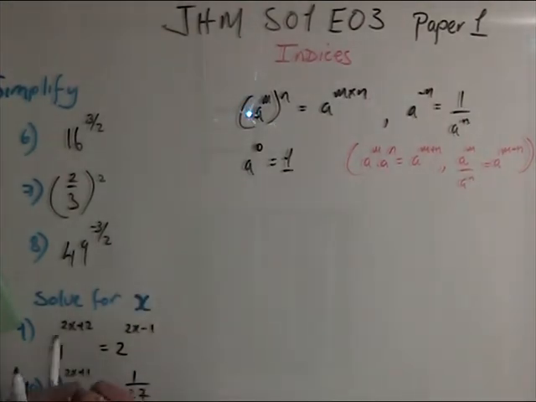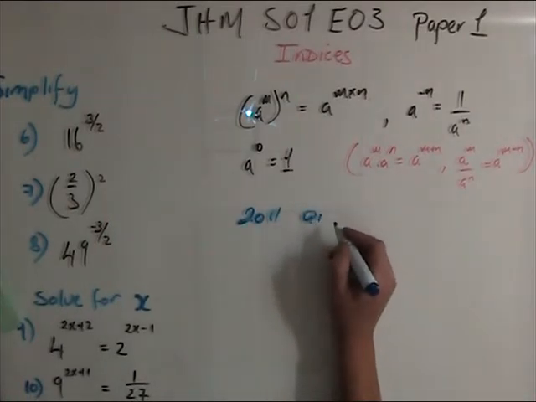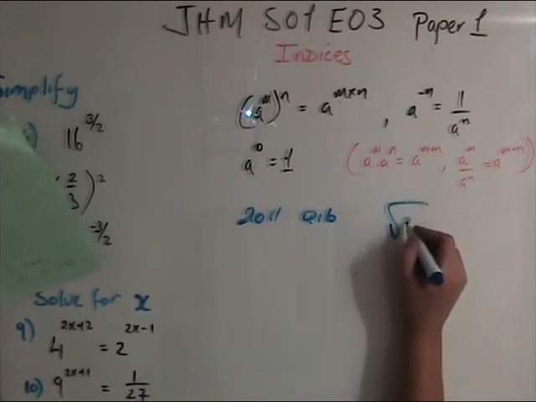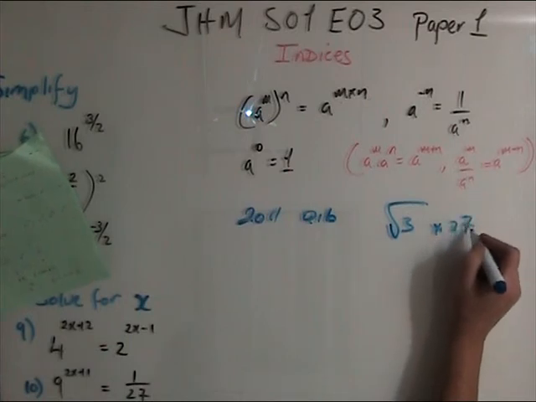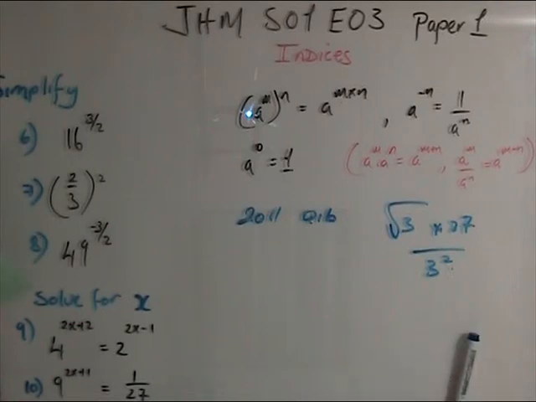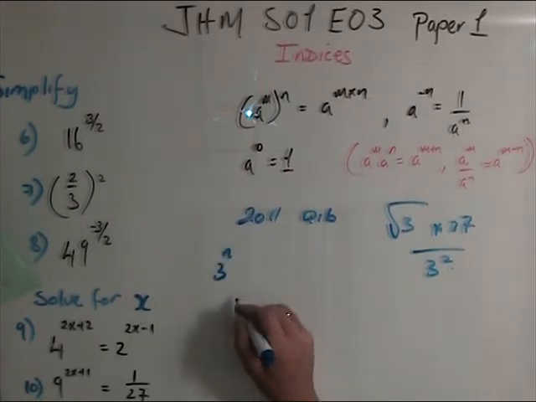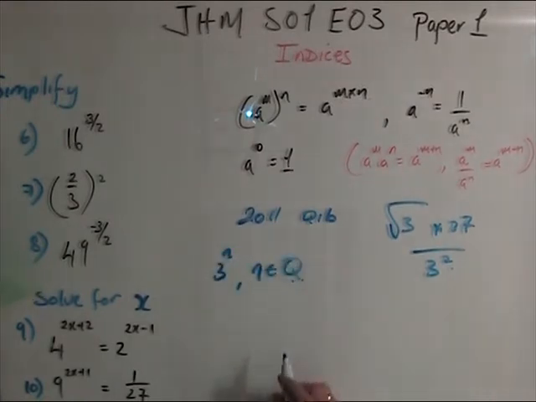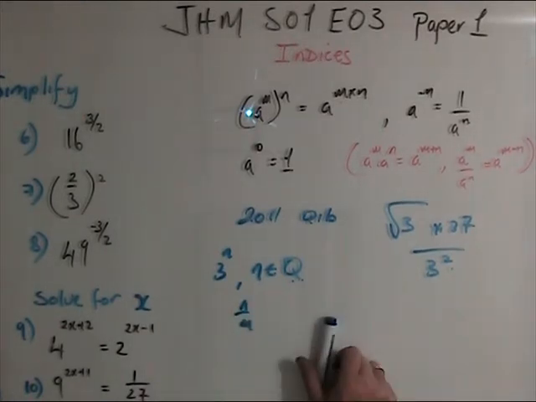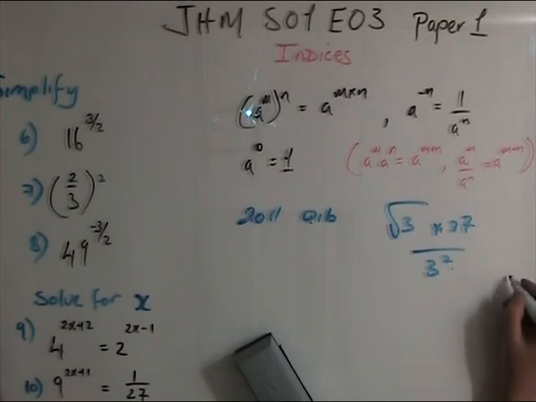This is paper 2011, and this is question 1b again. Let's have a look at this: square root of 3 times 27, all over 3 squared. It says, write in the form of 3 to the power of n, where n is an element of Q. What's Q? Q is anything in fraction form, the rational numbers. So how am I going to write this? Right, get the base. So I have to represent it as 3 to the power of n, remember that.